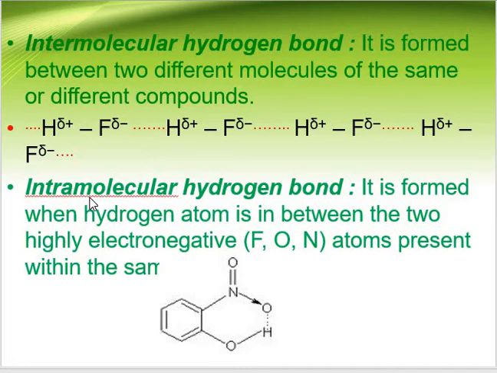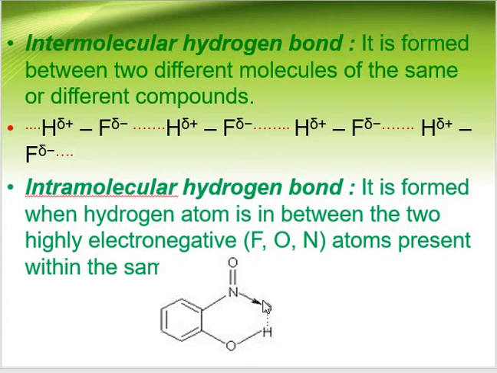Intramolecular hydrogen bonding is formed when a hydrogen atom is between two highly electronegative atoms present within the same molecule. See the oxygen and hydrogen here, they are forming one weak hydrogen bond, which is called an intramolecular hydrogen bond.